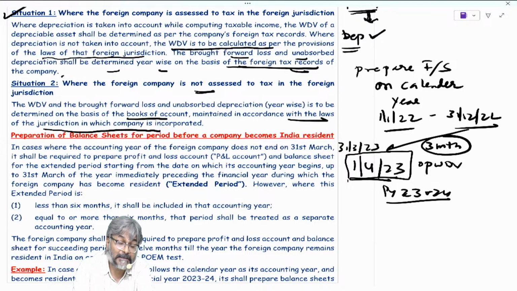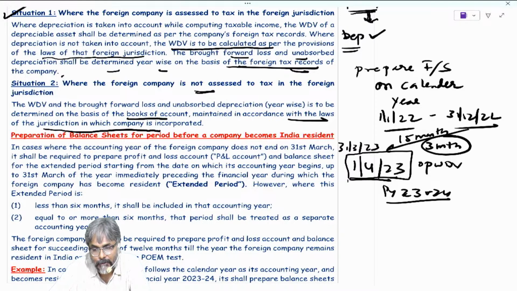So tell me, last financial statement would be for then 15 months. Last financial statement would be for how much period? 15 months. Do you all agree? That is exactly the point. So your last financial statement in this case would be for 15 months. Students, I hope that all of you are clear with this. So 12 plus 3, that is 15 months, would be your last financial statement.